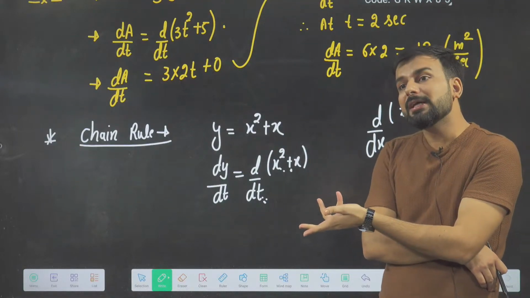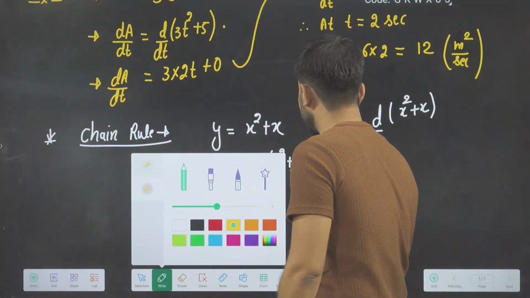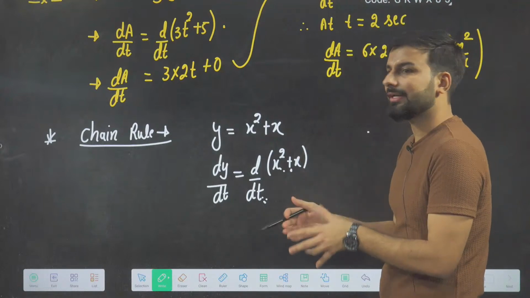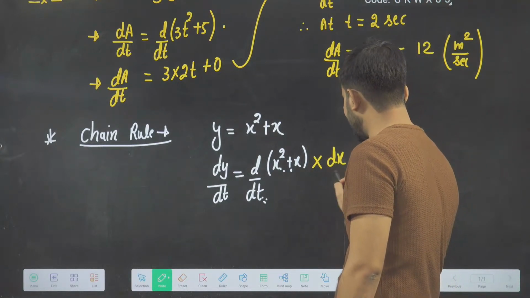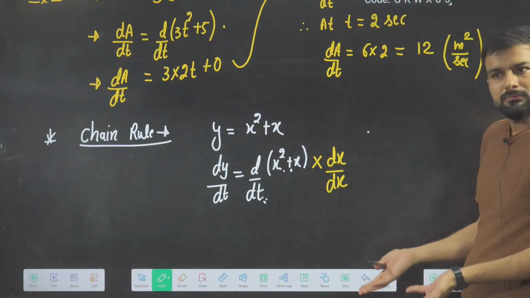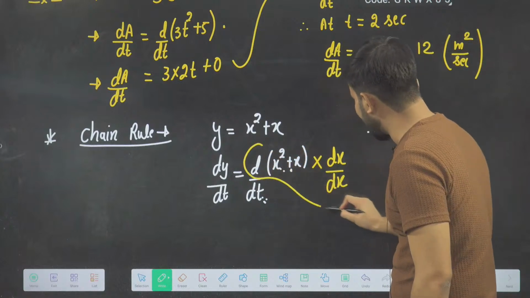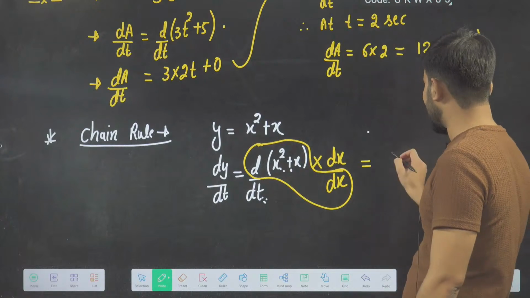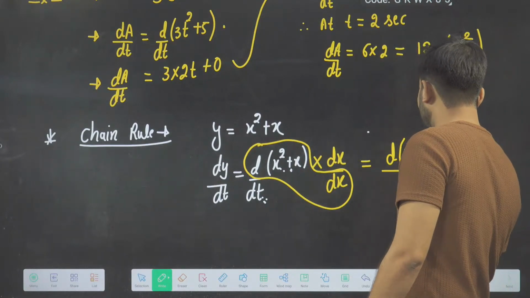So here I will play a very smart role. What smart role will I play? I will do this now, because differentiation calculation is very easy when I have this. I can multiply here by dx and also divide by dx. Is there any problem it is creating? No. You will say, sir, no. Now whose differentiation is very easy to find? Its differentiation is very easy to find. So I can rearrange this equation. I can write it like this: d of x square plus x divided by dx.